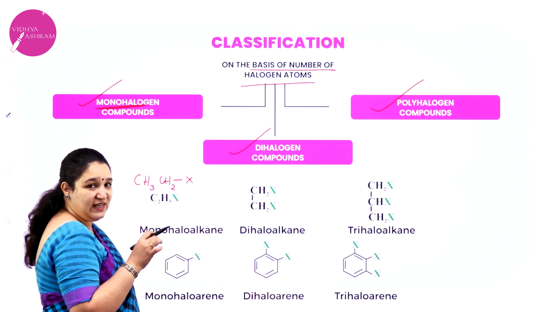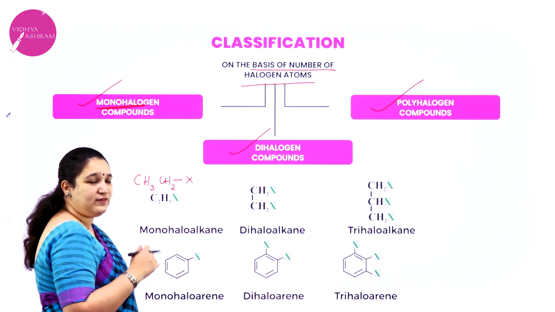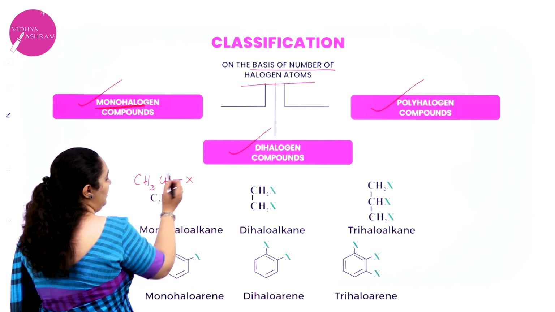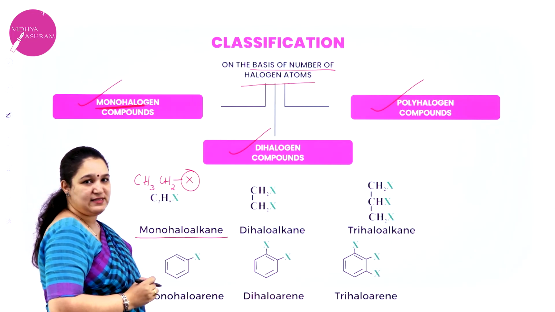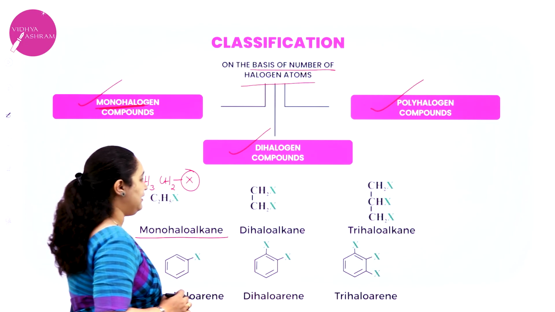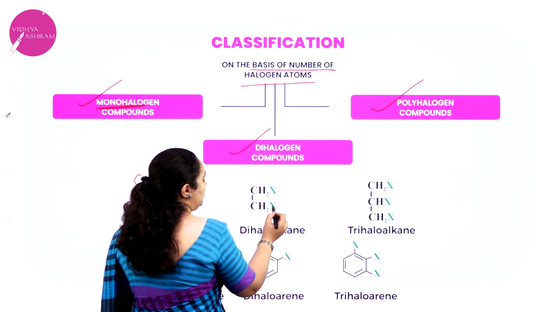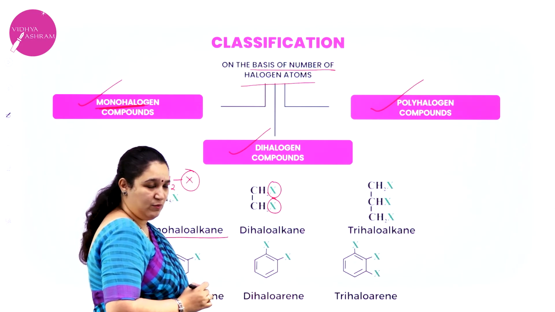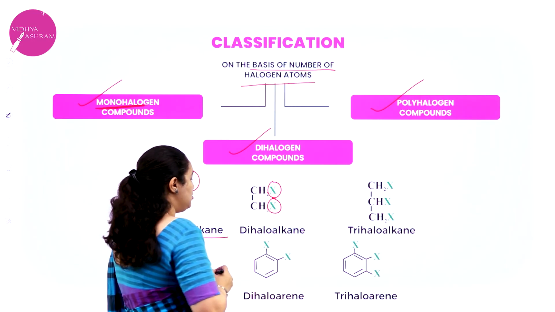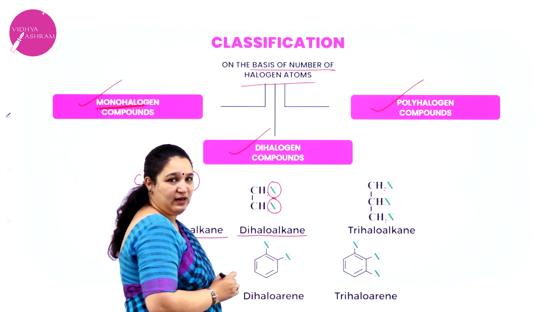CH3, CH3, it is ethane. In ethane, one of the hydrogen atoms is replaced by a halogen. One halogen I have got, so it is a monohaloalkane. Here you can see there are 2 halogens in the same compound or the same molecule. So we call them dihaloalkanes.